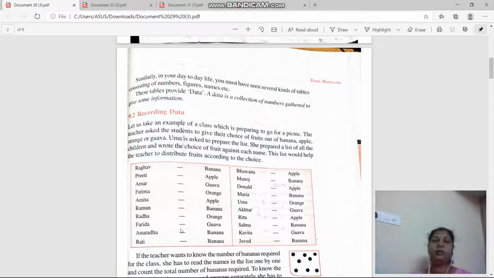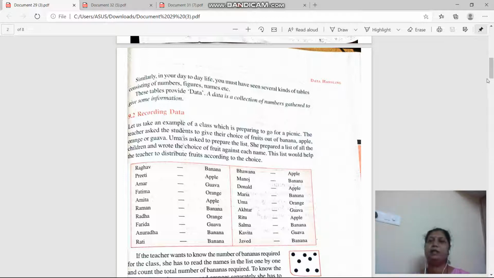So first of all the teacher has to know which student likes which fruit. So Radhika made the list. Raghav likes banana, Preeti likes apple, Kavita likes guava, Javed likes banana. According to students, these are the fruits liked by them and this is the list. Now this list definitely helps ma'am for distributing the fruits, right? Also by counting the number of bananas and number of apples she can calculate the number of fruits she required, right? But it is a lengthy process.